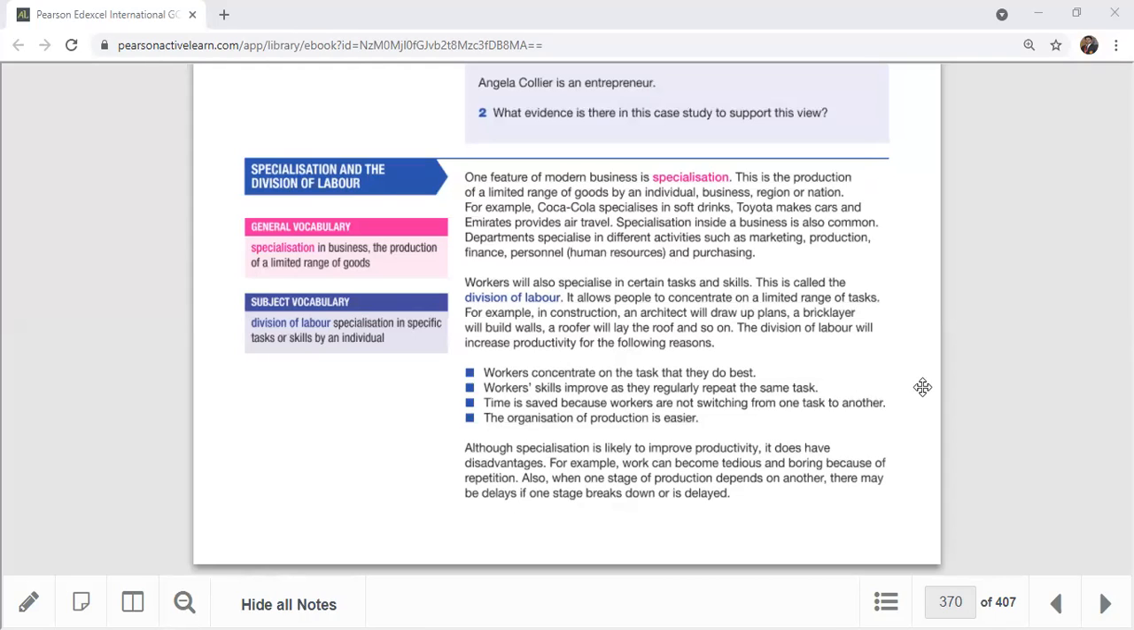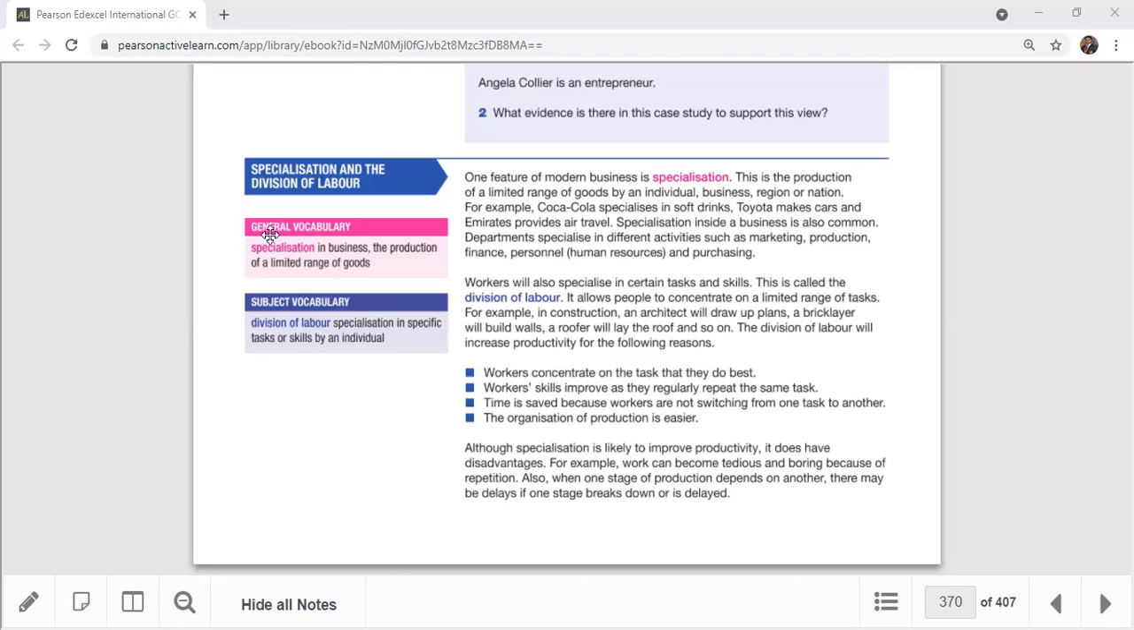Okay, so today our main topic is specialization and division of labor. You can see the subject vocabulary. Specialization means the production of a limited range of goods in business. Specialization of labor means when you are doing the same thing again and again, you get a special talent, special ability, special skill to do something faster than others. If you do the same thing repetitively, the special skill that you get we call specialization or expertise.